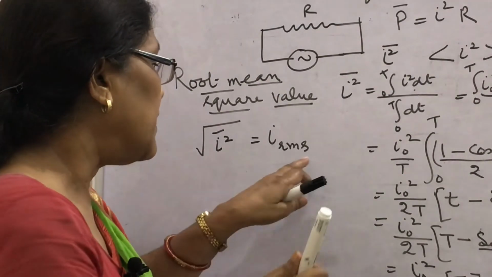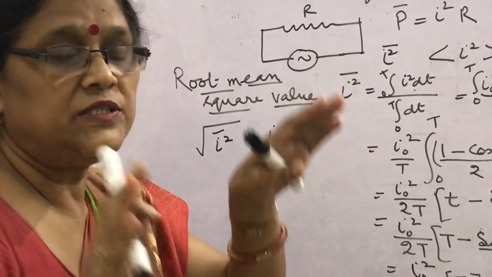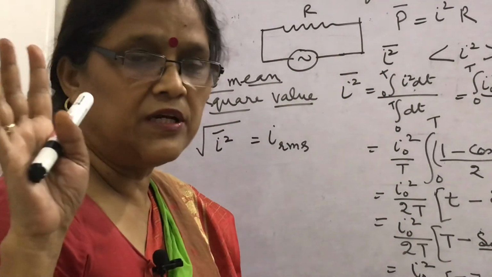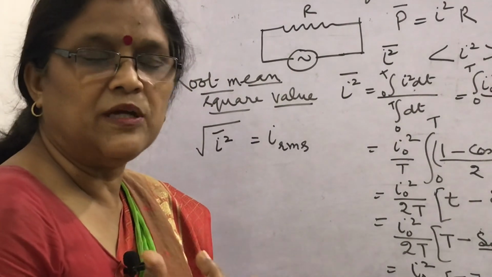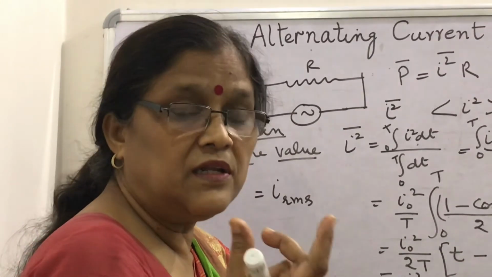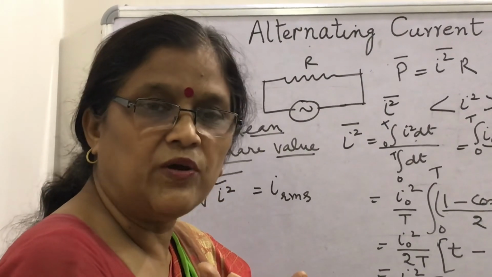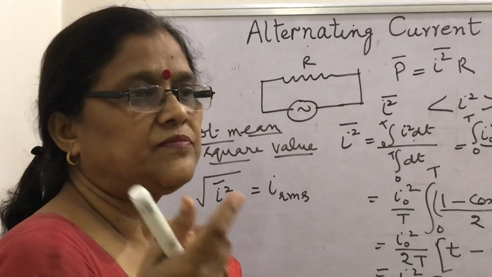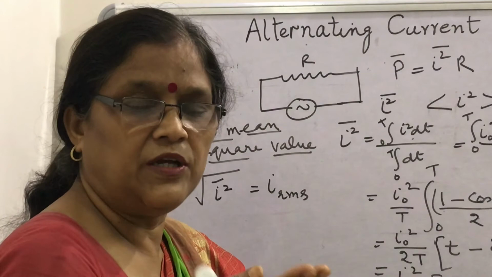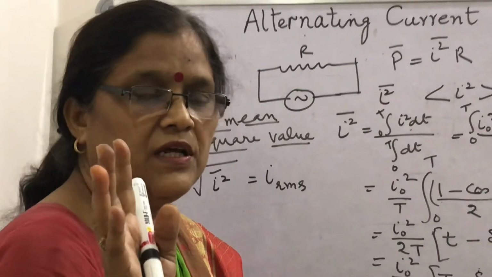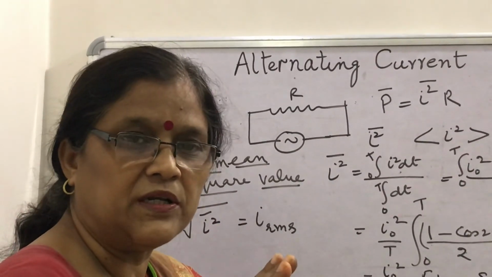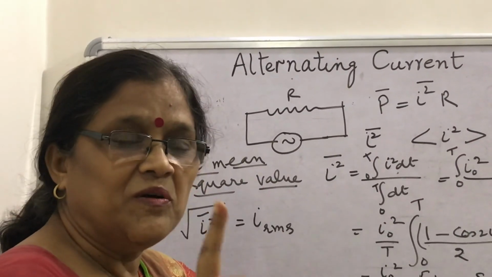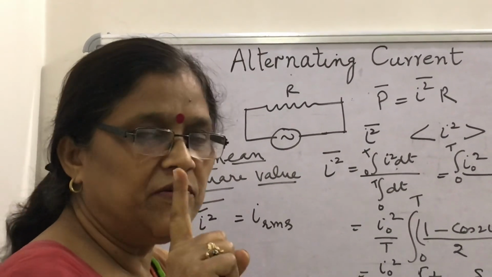This IRMS is the value measured by AC measuring devices, voltmeter or ammeter; normal galvanometer-based ammeters and voltmeters measure the direct current that you have used in the laboratory. The AC which comes from the mains in your homes and offices is not measured with the normal galvanometer, ammeter or voltmeter, because it is a rapid variation.